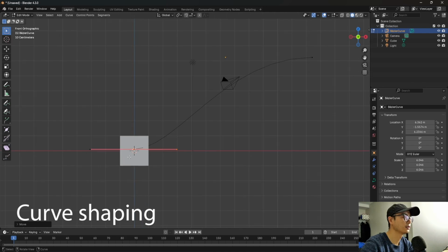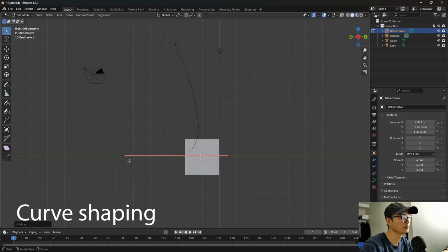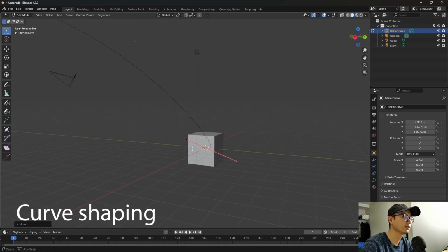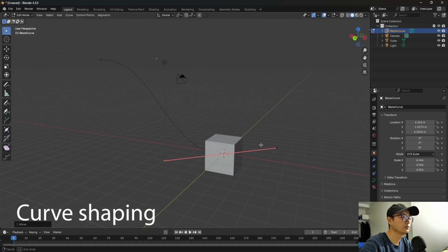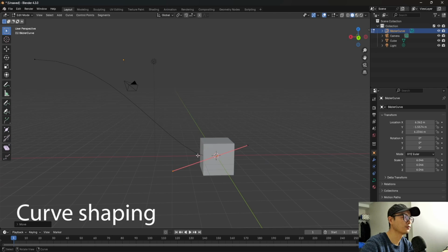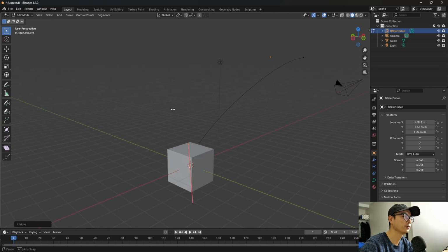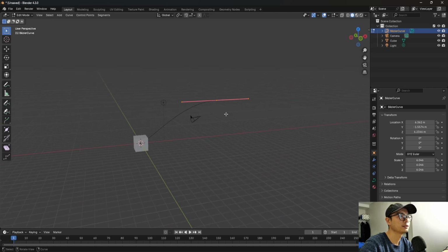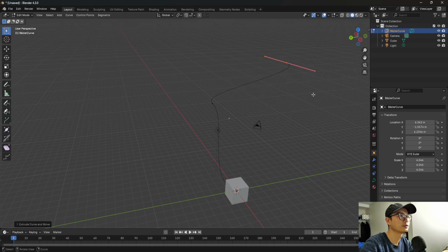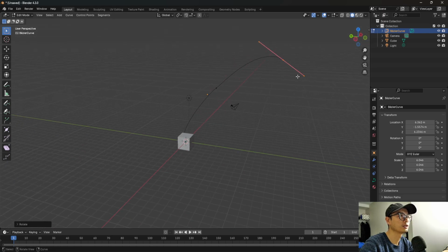Put the first point here, drag it to the world center. So when we emit the particles from this cube, we can follow this curve. And here we need more points to make it like this. Okay, like this.